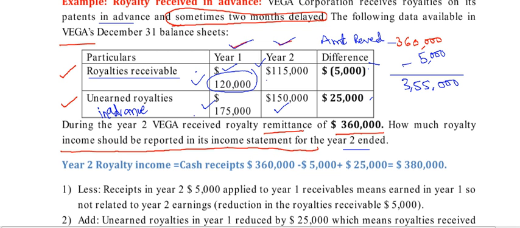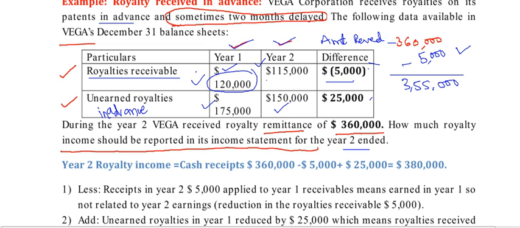I am writing positive here, but I wrote negative because that should not be related to our company. That is the reason. Here it is 175 minus 150.